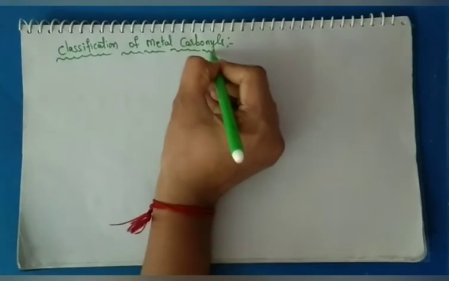Classification of metal carbonyls. We know the definition of metal carbonyl is metal combined with carbon monoxide ligand and form metal carbonyl compounds. But in this classification of metal carbonyls, these are 3 types. One is the monometal carbonyl compound, second one is the bridged metal carbonyl compound, and last one polynuclear carbonyl compound.